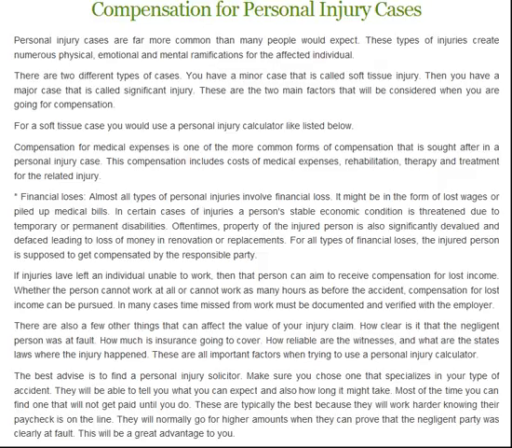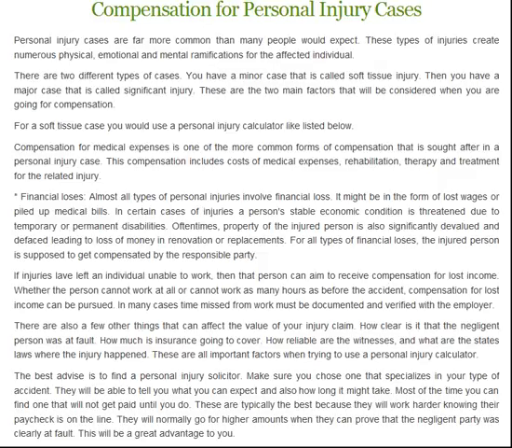If injuries left an individual unable to work, then that person can aim to receive compensation for lost income. Whether the person cannot work at all or cannot work as many hours as before the accident, compensation for lost income can be pursued. In many cases, time missed from work must be documented and verified with the employer.